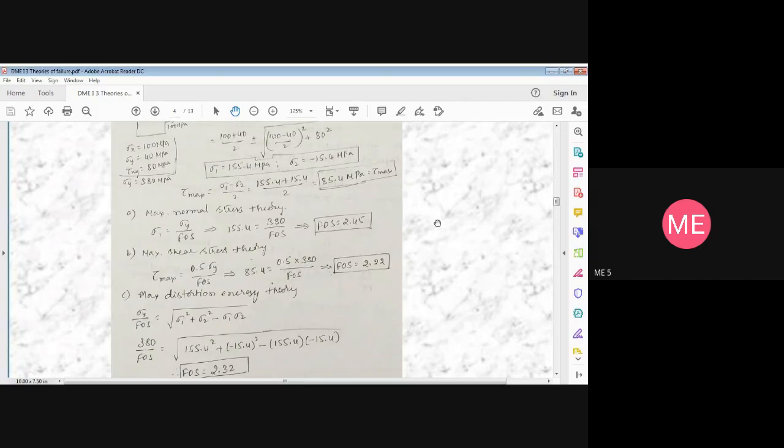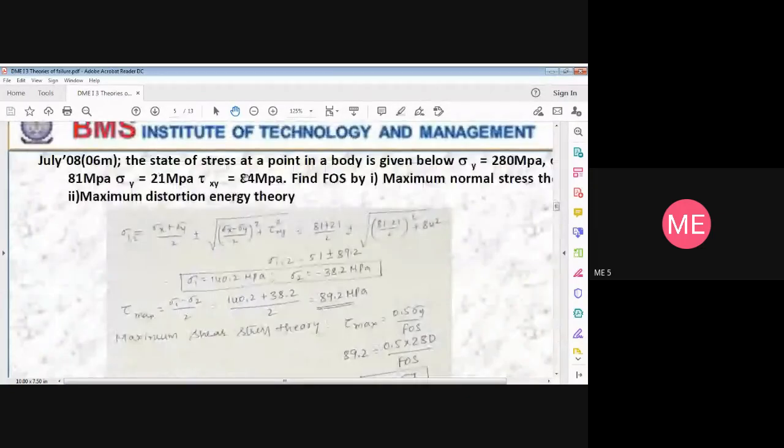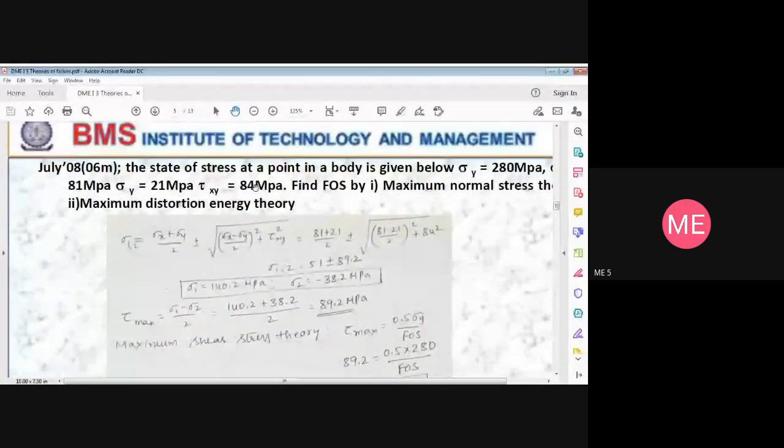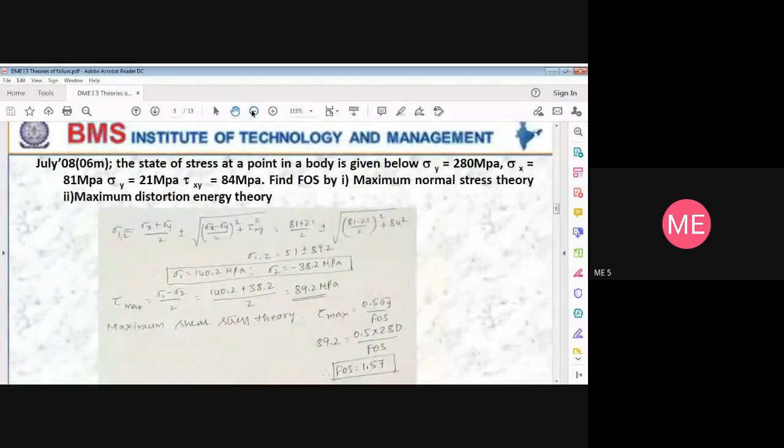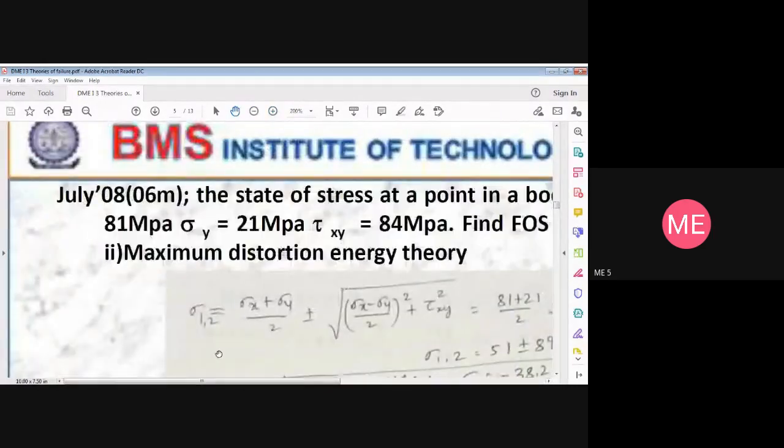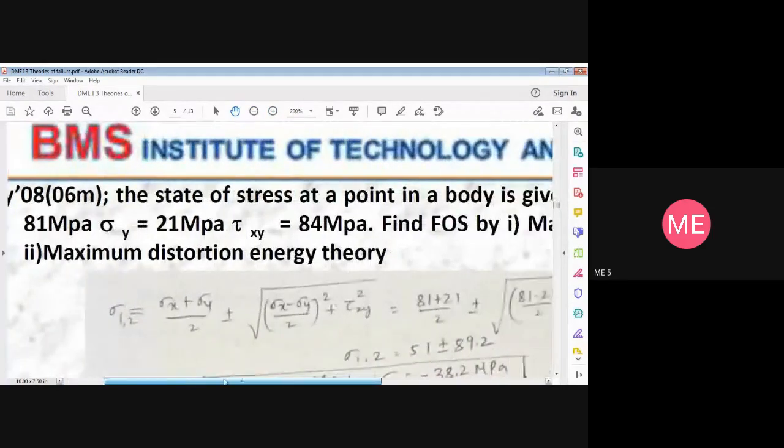Finished? Yes, sir. Okay, we'll go to the next problem then. Please note down this one, which was asked for 6 marks. Again, you will have the same confusion here. Yield stress is 280 megapascal. Stress along y direction is 21 megapascal. Please note down this problem and solve it. Let's see how you will get.